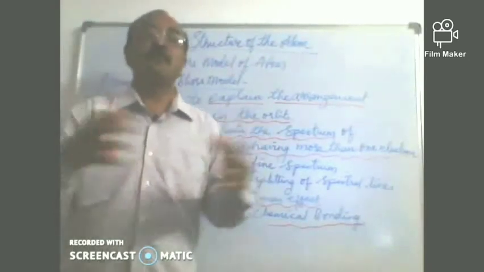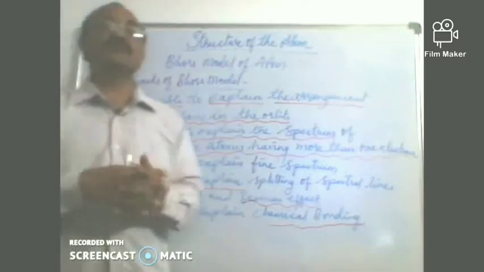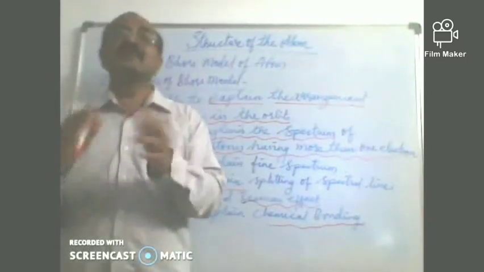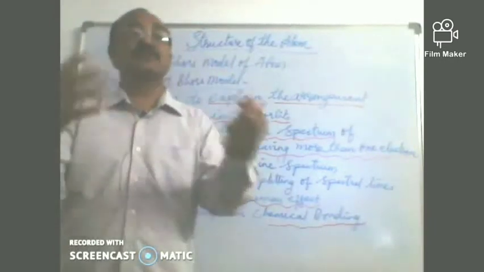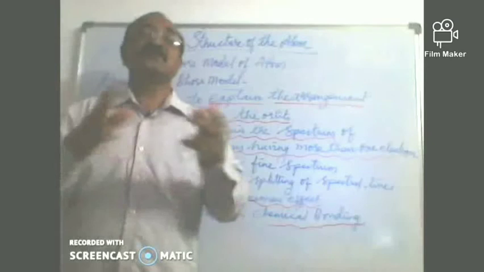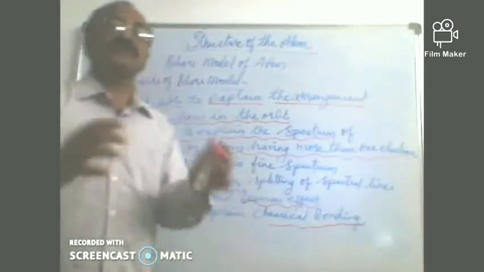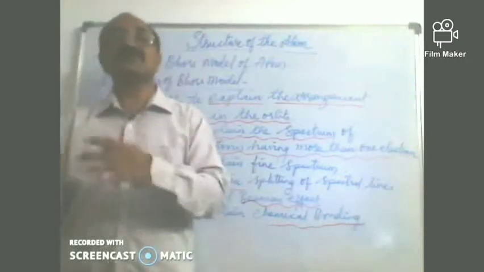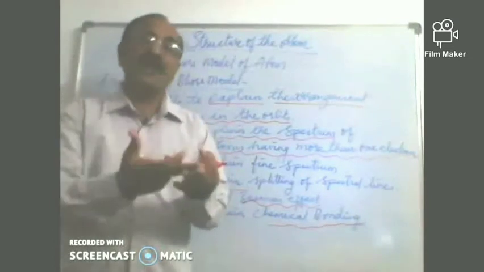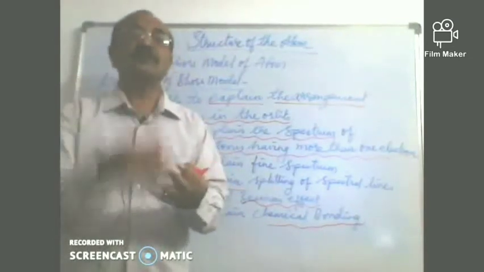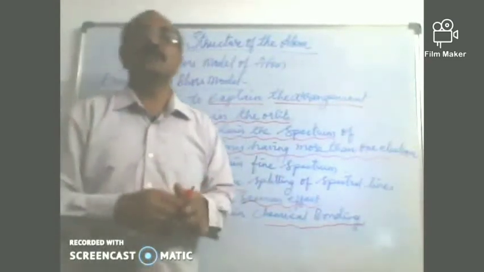So children, we have learned about the drawbacks of Bohr's model, which were dealt with and easily explained by the subsequent scientists who did greater research to get into the details and give a clear model of the atom. Now children, to what extent have we learned the structure of matter? Thomson's model, then Rutherford's model, and now Bohr's model. Now, do we know the whole structure of the atom? Let us see what we have learned.